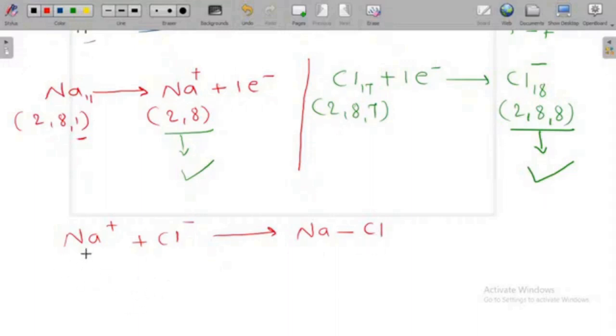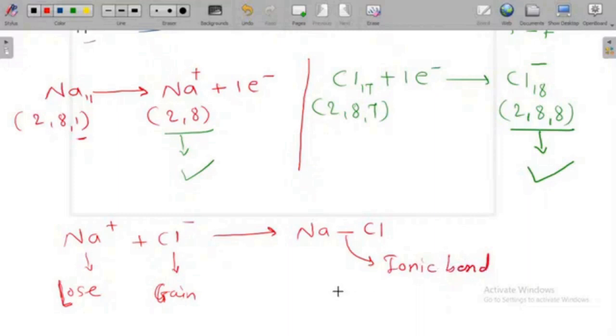Means there is a loss of electrons from sodium and a gain of electrons by chlorine. That's why the bond formed between sodium and chlorine is the ionic bond, because as per the definition, the bond which is formed by loss or gain of electrons is called an ionic bond.